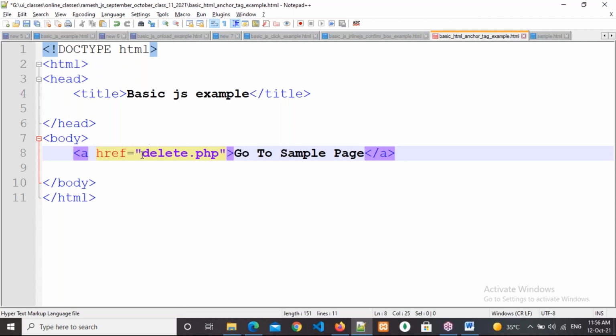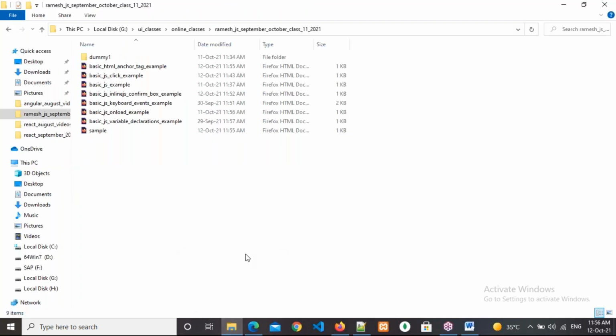So what do I need to write in the href? href is for writing the path. So whenever you click, where it should go, that path we need to write. It should go to sample.html. Now we need to find the location of the file. Everything related to our application we should store in a particular folder only, right? So where is sample.html available? Directly in the root folder, or else in another folder? Directly it is in the root folder.